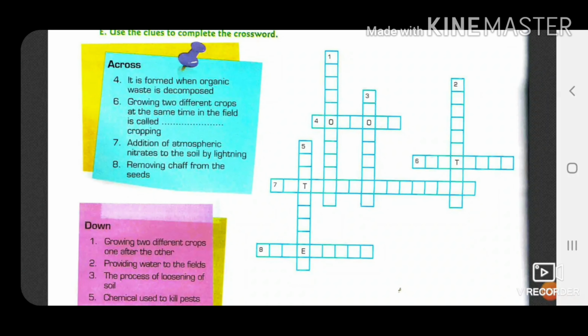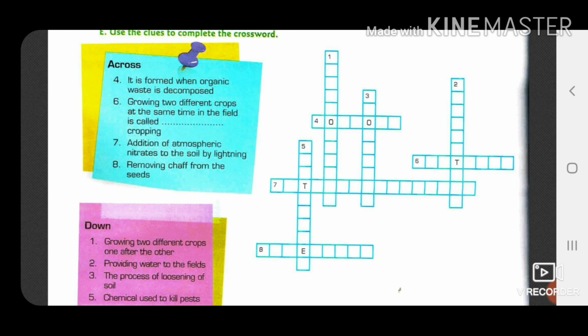And the answer will be multiple cropping. 7th, addition of atmospheric nitrates to the soil by lightning, and the answer will be nitrogen fixation. That is also a natural method by which atmospheric nitrogen is fixed for the plants. Next is removing chaff from the seed, and the process is called threshing.